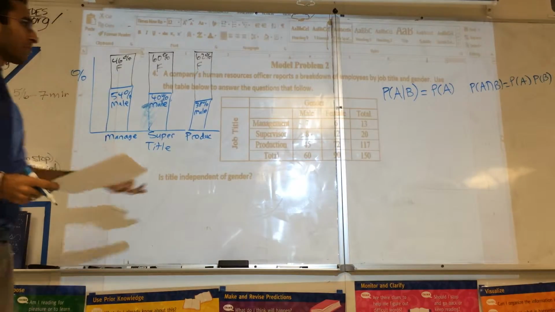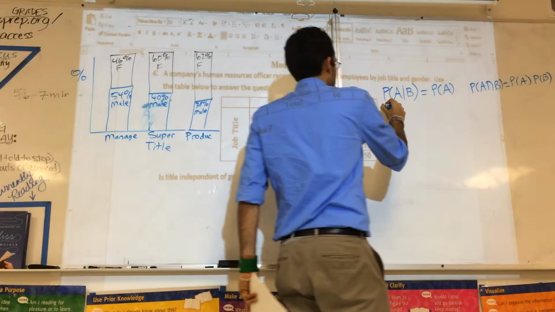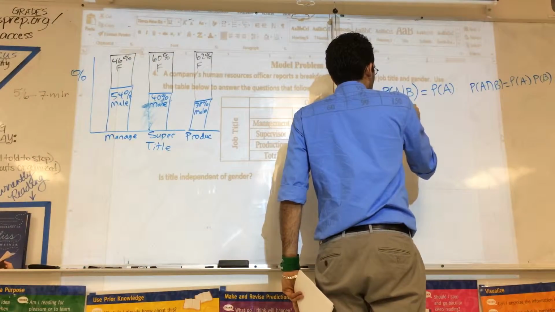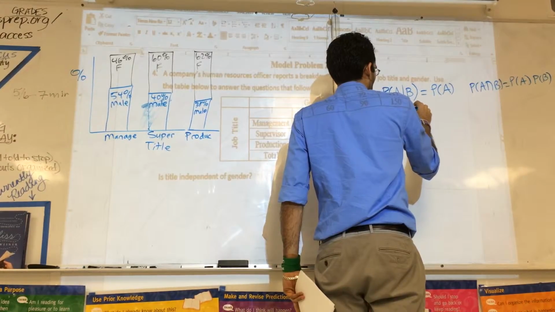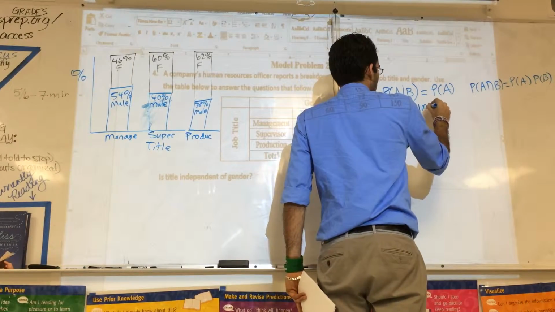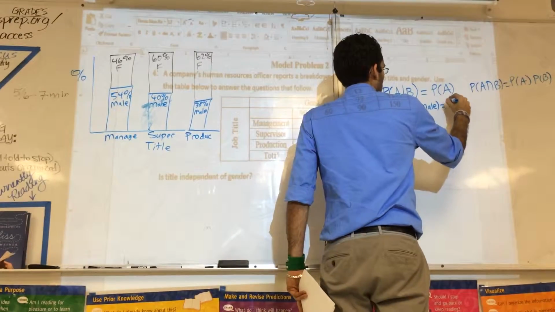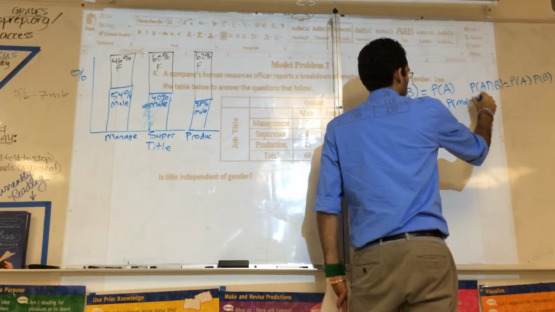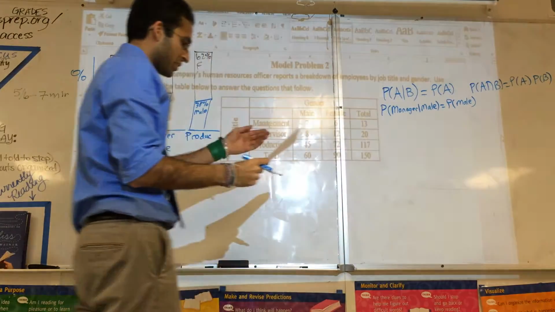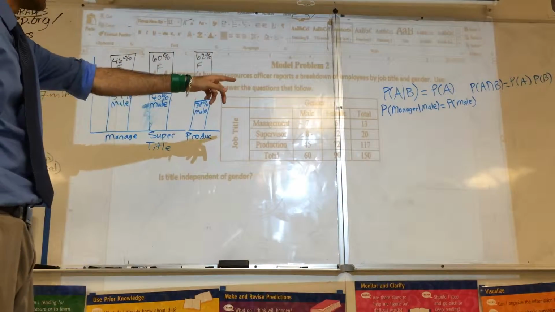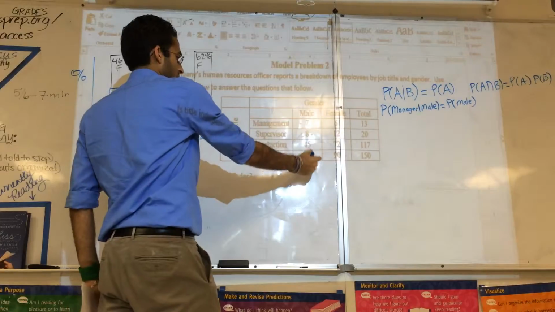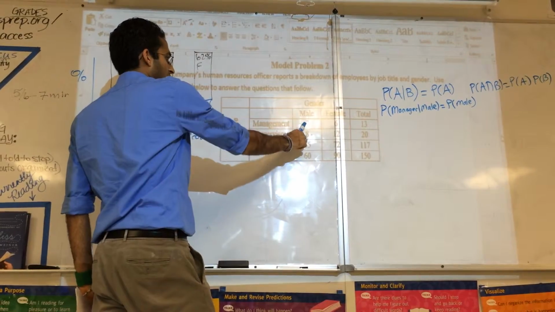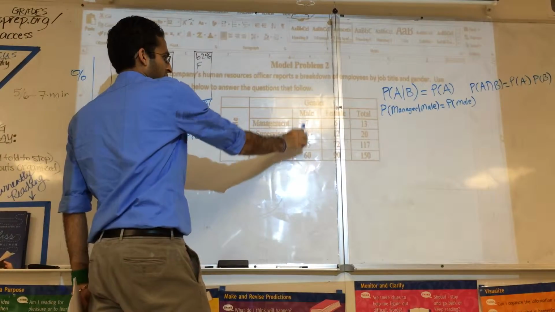Check the probability of A given B. So the probability of being a manager given you're male. Okay, so we could just choose for this one. Does that equal the probability of being male? Let's find out. The probability of being a manager given you're male. So here are the males. The probability of being a manager is 7 out of 60.